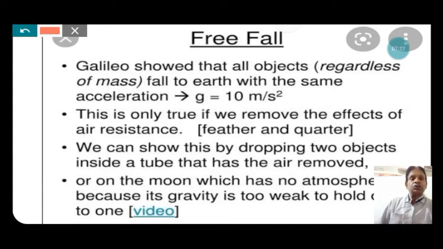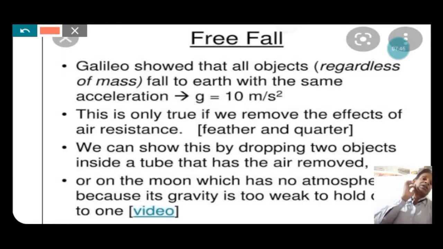On the moon, which has no atmosphere because the gravity is too weak to hold one, when two objects, a heavier object and a lighter one, are thrown, they fall at the same rate and they fall at the same time. That is observed on the moon. That is the free fall of the object.